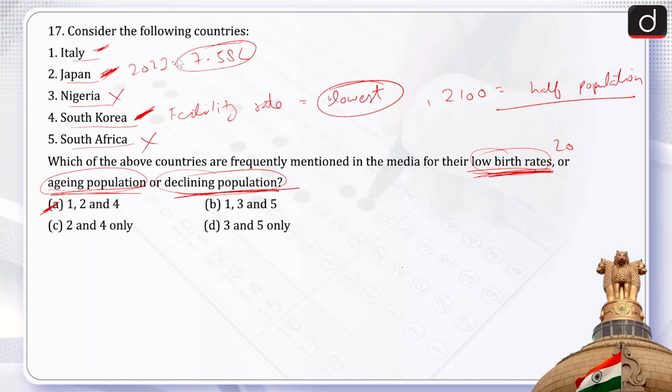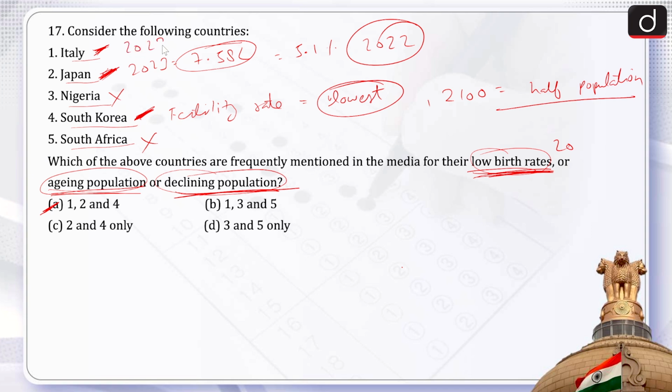So in 2023, 7.58 lakh births were recorded, which is 5.1% less as compared to the year 2022. So as compared to the year 2022, it is 5.1% less. So the second example is Japan. Then comes the third, and that is Italy.